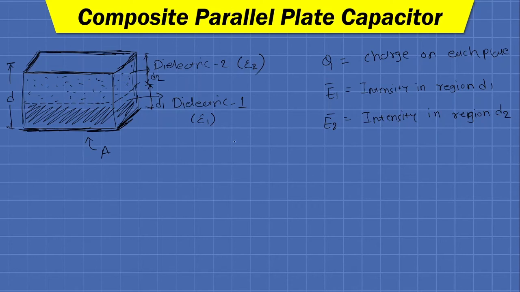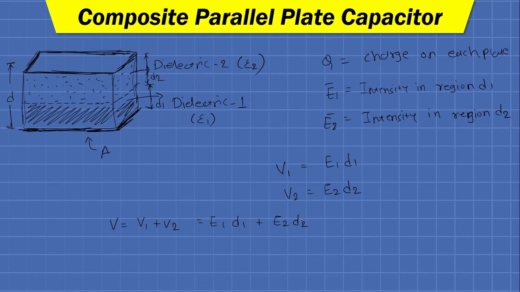Okay, so here both the intensities are uniform, so V1 can be written as E1 into d1, V2 can be written as E2 into d2, and the total potential difference V is equal to V1 plus V2, which can be written as E1 into d1 plus E2 into d2.